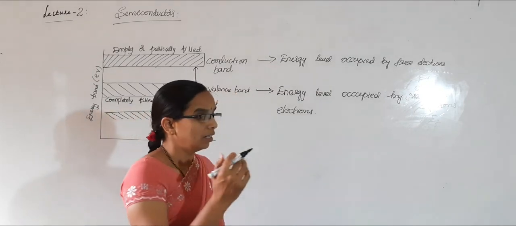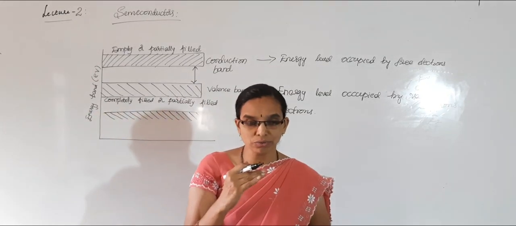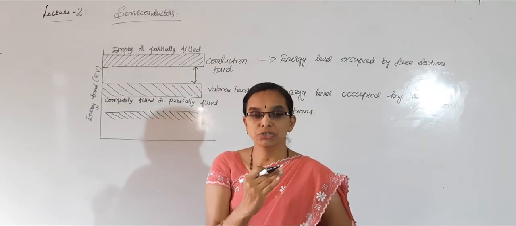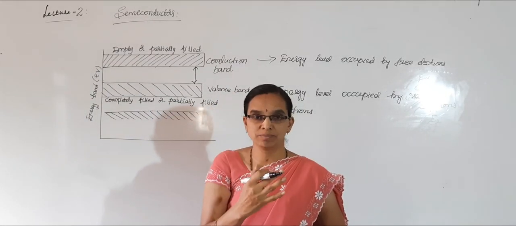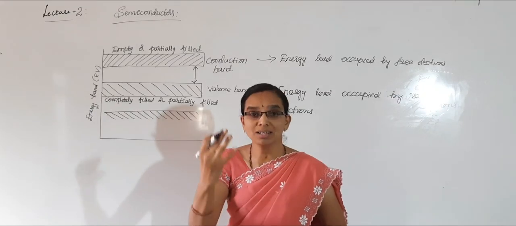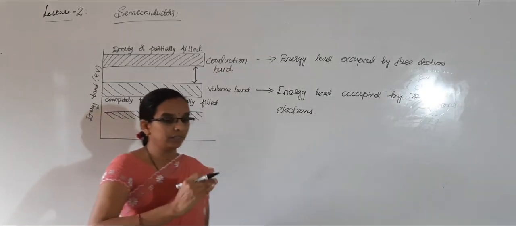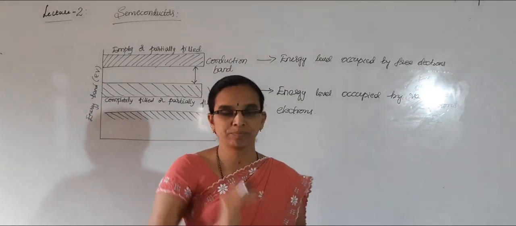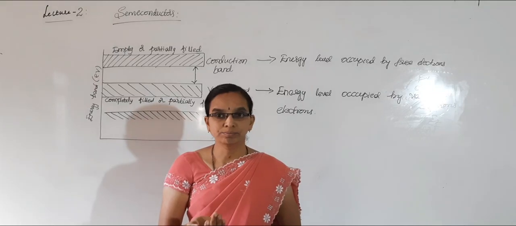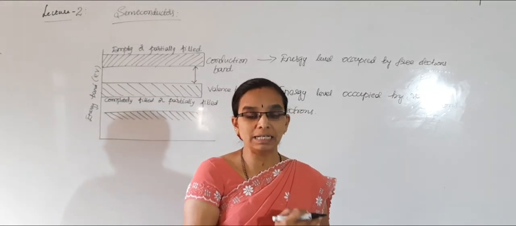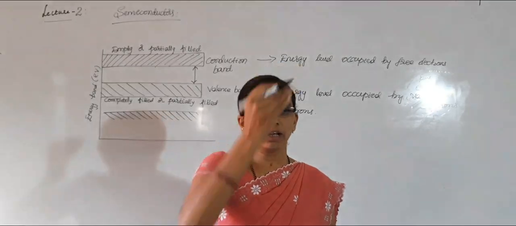So if an electron wants to jump from the lower orbit to a higher one, it should get some external energy. So there will be an energy gap between the two orbits. In the same way, usually the lower orbits are less affected compared to higher orbits.